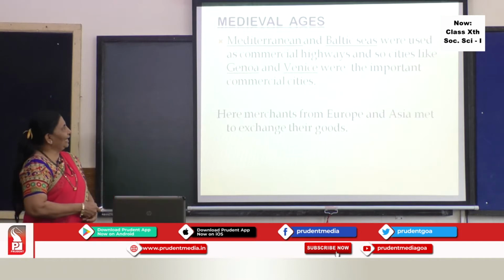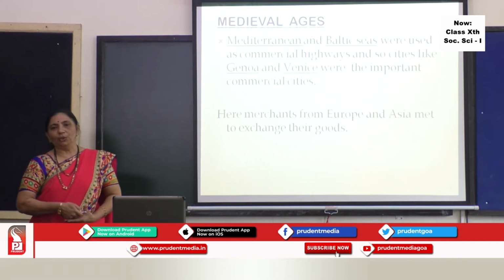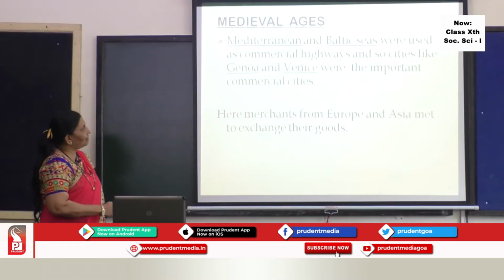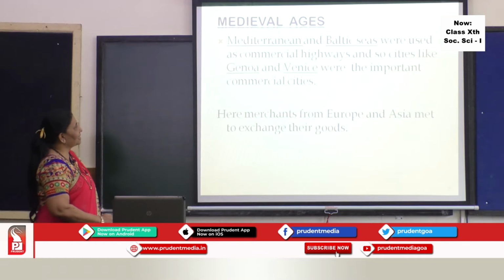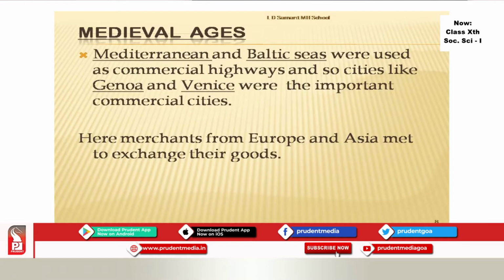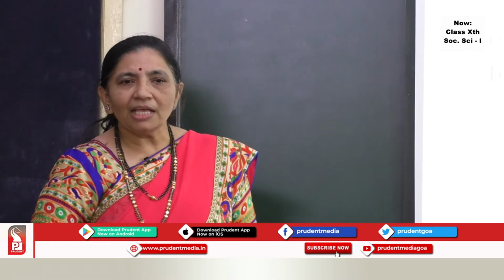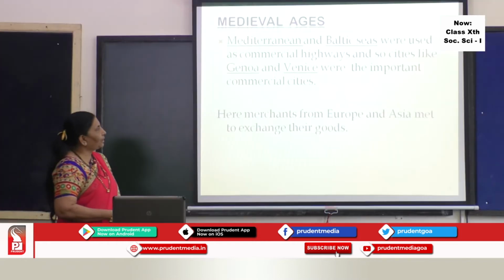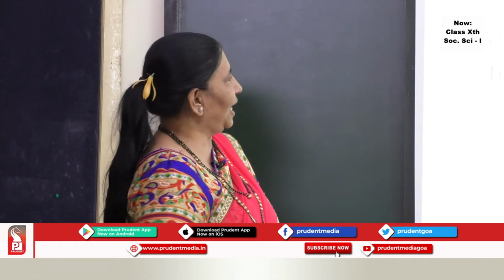Now, medieval ages, how was the trade going on? Let us see this. Mediterranean and the Baltic seas were used as commercial highways, and since these seas were used as commercial highways, 2 important cities, Genoa and Venice, were important commercial cities. As the days pass, which cities will earn importance always goes on changing.